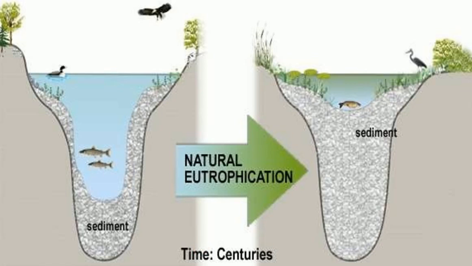So in this picture we can see natural eutrophication. So this is a lake, and after a few years there is sediment at the bottom. After many years this sediment will ultimately go on increasing, and there will be one point where the entire lake will be covered by the sediment. There will be very little space for the water and the aquatic organisms to grow. Okay, so this is one of the types of eutrophication which is called natural eutrophication.